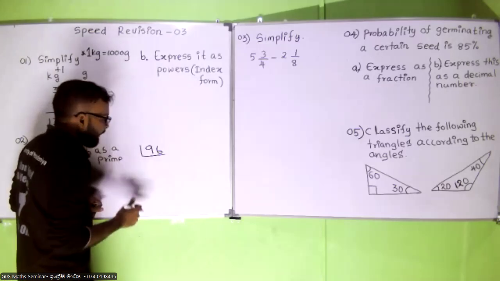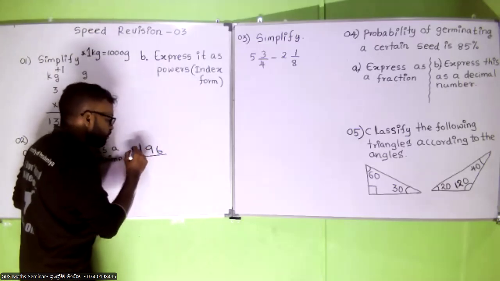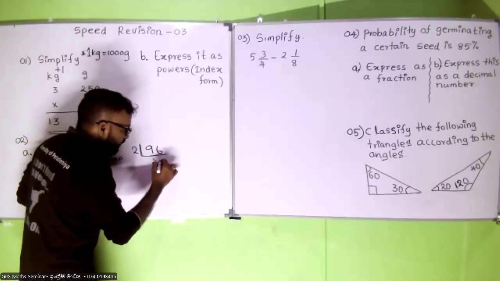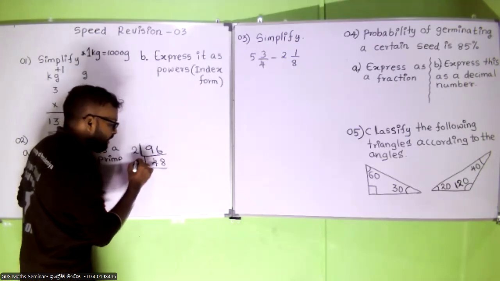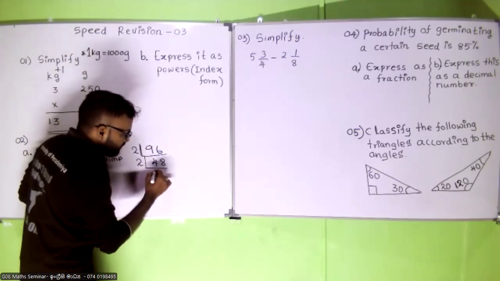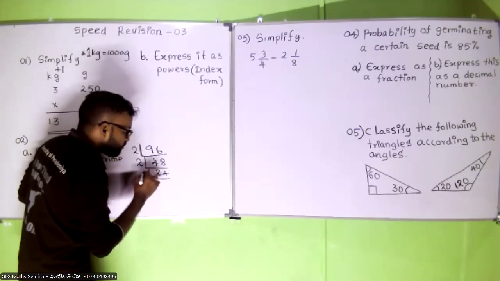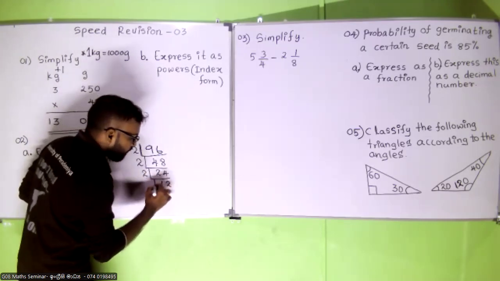Can anyone tell me? 2. Great. Yeah, super. 2 times 48. Again, I can use 2 to divide 48. 2 times 2, 4. 2 times 4, 8. Again, I can use 2 to divide. Yes. 2 times 12, 24.